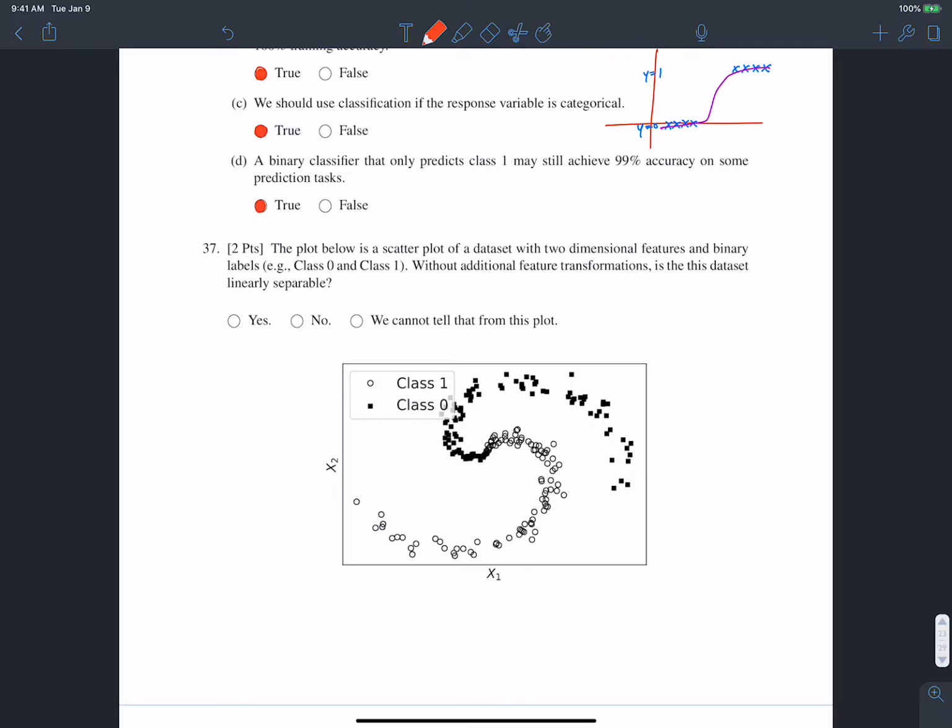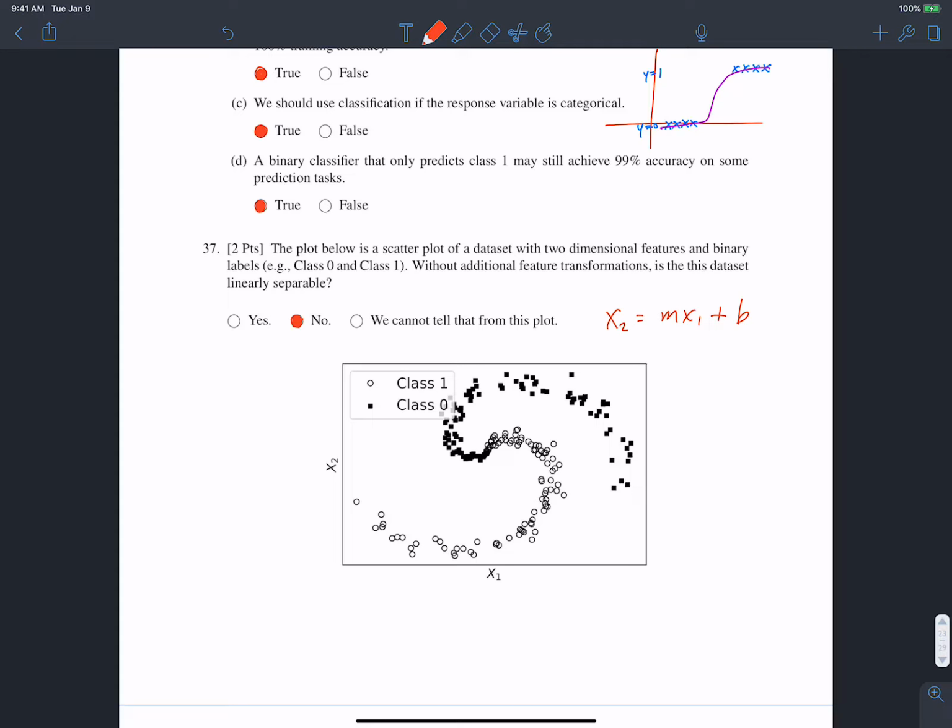Okay, 37. We're given this plot of two-dimensional points along with the class, and the question is, without additional feature transformations, is this linearly separable? And the answer to that is no, and that's because there's nowhere that I can draw a line of the form y is equal to mx plus b, or I guess in this case it would be x2 is equal to mx1 plus b, right?